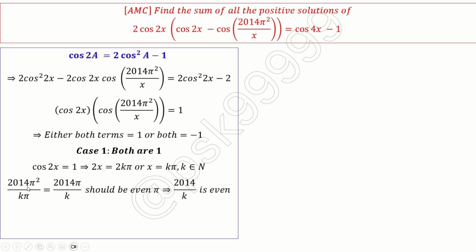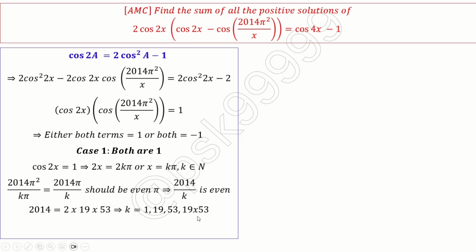Now the other one is 2014 pi square by k pi, since x is k pi, which is equal to 2014 pi by k. This should be even, which implies 2014 by k should be even, right? Pi is anyway a fixed number. When will this be even? If you take the prime factors of 2014, 2 into 19 into 53, then k can be either 1 or 19 or 53 or 19 into 53.